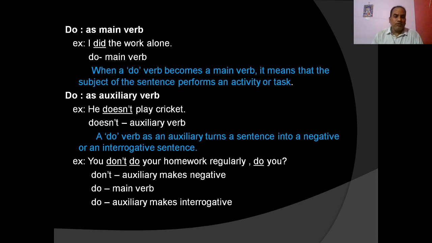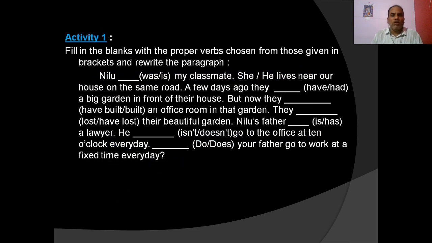First, do not is the auxiliary verb, it makes the sentence negative; second, do is the main verb; and third, in do you, do is the auxiliary verb, it makes it interrogative. Okay. So I think you will not be confused when be, have, and do are used as main verbs and auxiliary verbs.